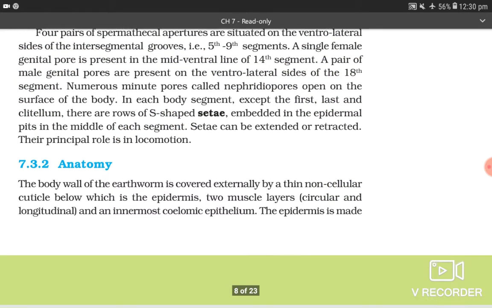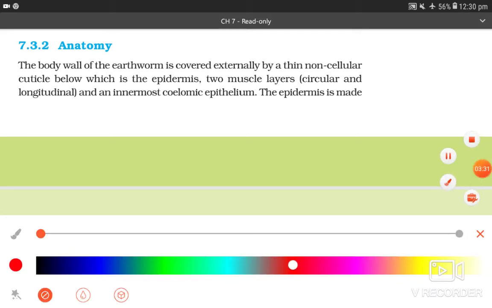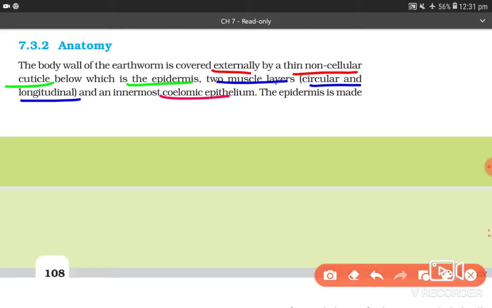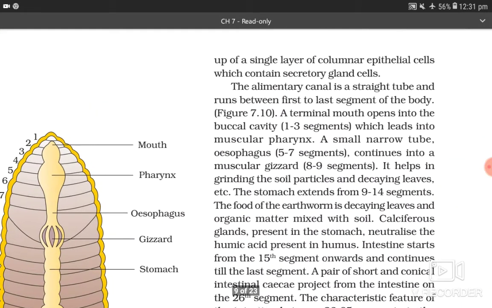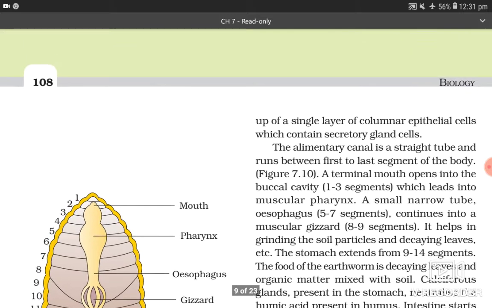7.3.2 Anatomy. The body wall of the earthworm is covered externally by a thin non-cellular cuticle, below which is the epidermis, two muscle layers, circular and longitudinal, and the innermost coelomic epithelium. The epidermis is made up of a single layer of columnar epithelial cells which contain secretory gland cells.